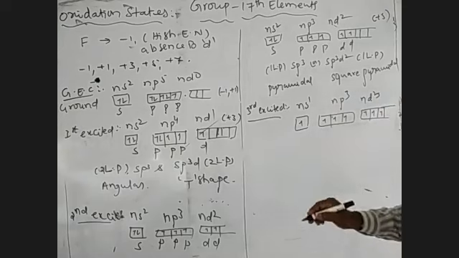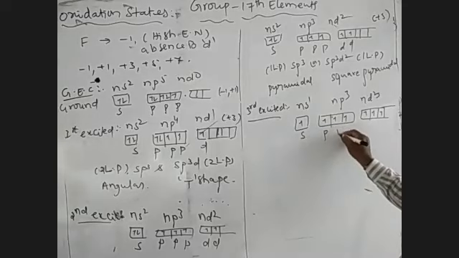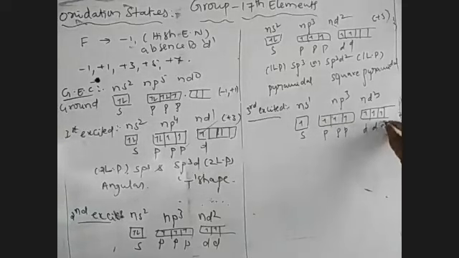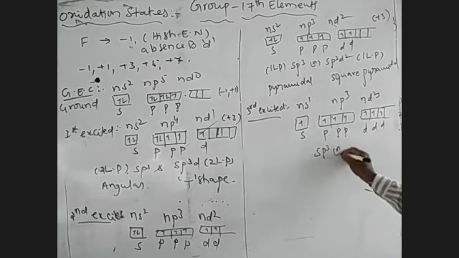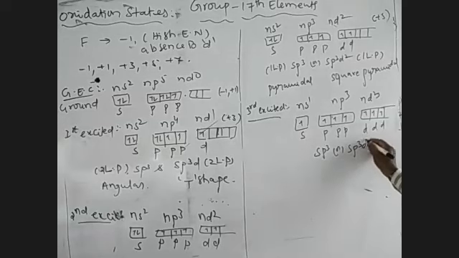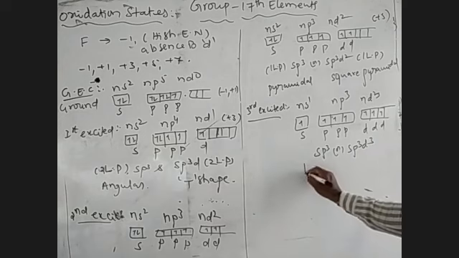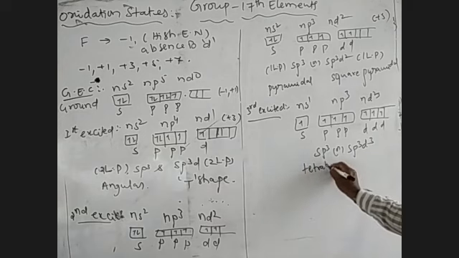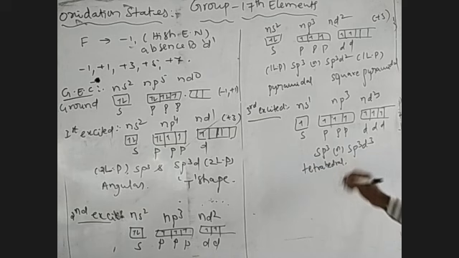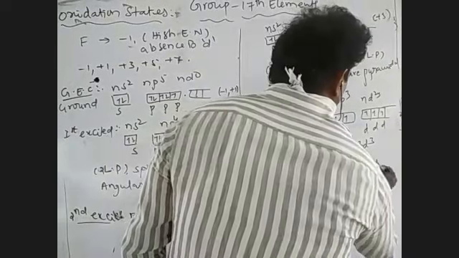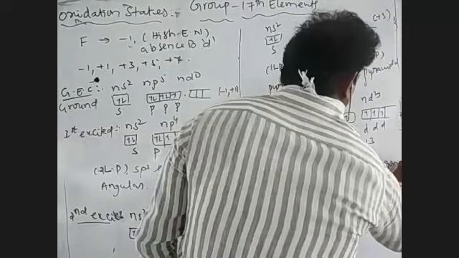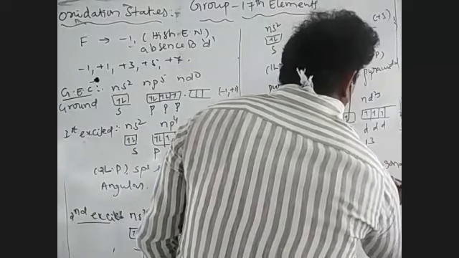So there is intermixing of 1 s, 3 p and 3 d. In this case, two types of hybridization are possible: sp3 and sp3d3. Here sp3 has no lone pair of electrons, so the shape of the molecule is tetrahedral. For sp3d3, the shape of the molecule is pentagonal bipyramidal geometry.